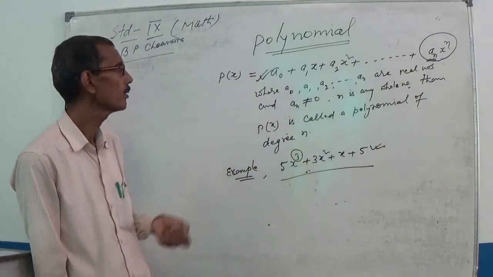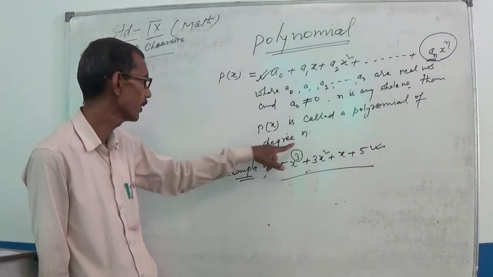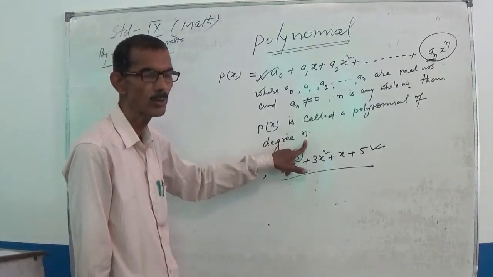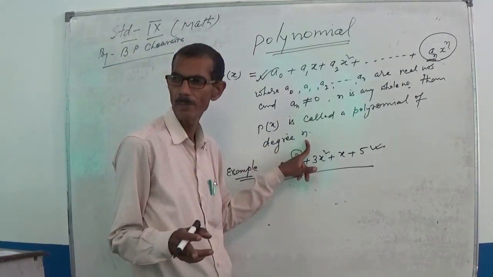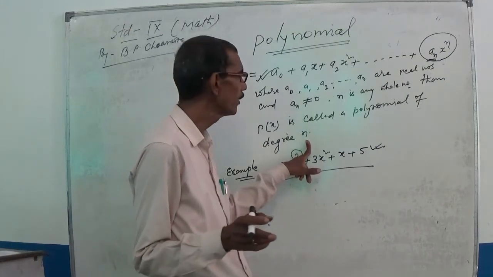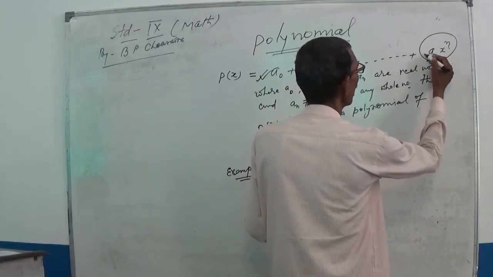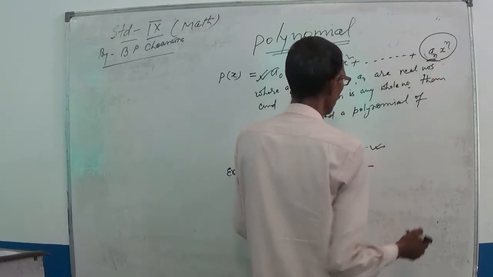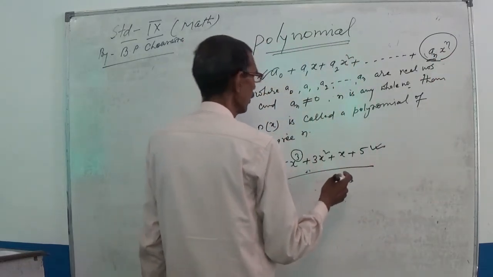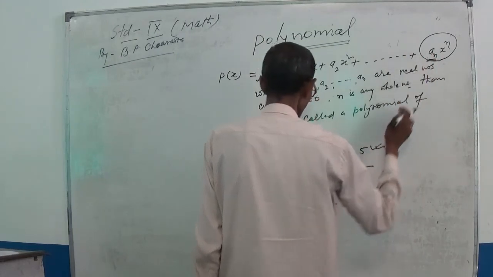So you cannot say this is a polynomial of degree n, because the highest power term vanishes due to the value of an being 0.